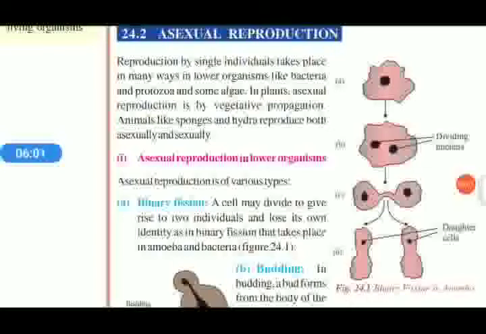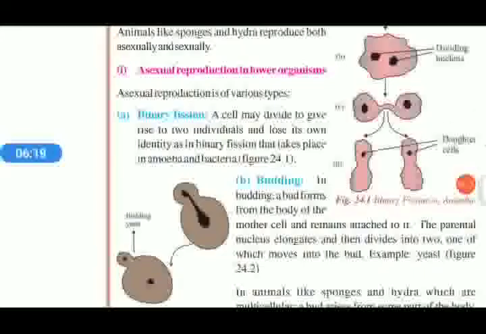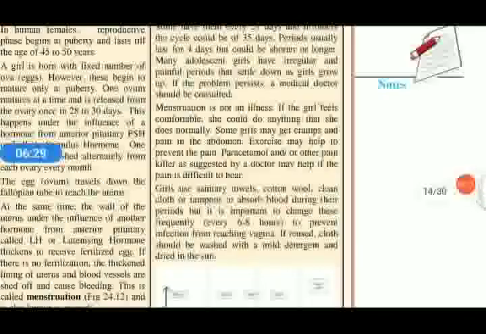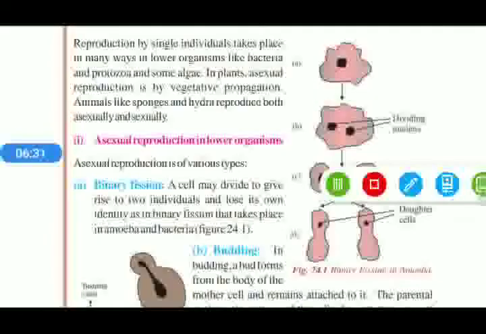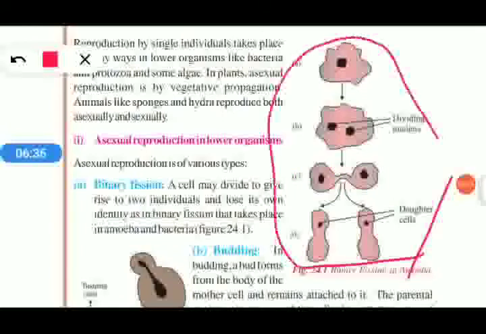Reproduction by single individuals takes place in many ways in lower organisms like bacteria, protozoa and some algae. Also in plants, asexual reproduction is common. Asexual reproduction in lower organisms: first one, binary fission. A cell may divide to give rise to two individuals and lose its own identity. For example, binary fission in amoeba.